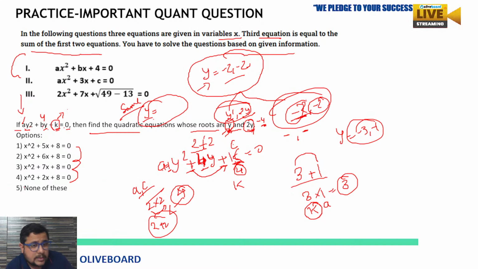Okay, so see, first option, x square plus 5x plus 8 equals 0. Here you have to see first y and 2y. We are considering the value of y as -2, so -2 and 2y is -4. So these roots we have to check, from which equation we are getting -2 and -4. That you have to check. So anyone who can tell me the answer now, be active, proactive, and also like the session as well.